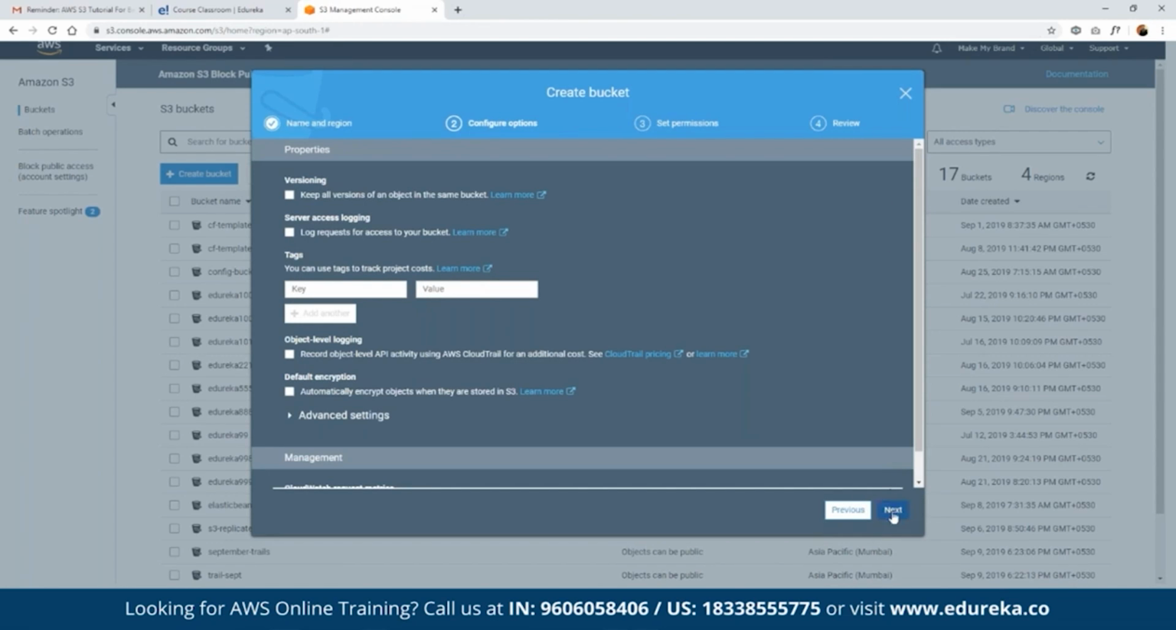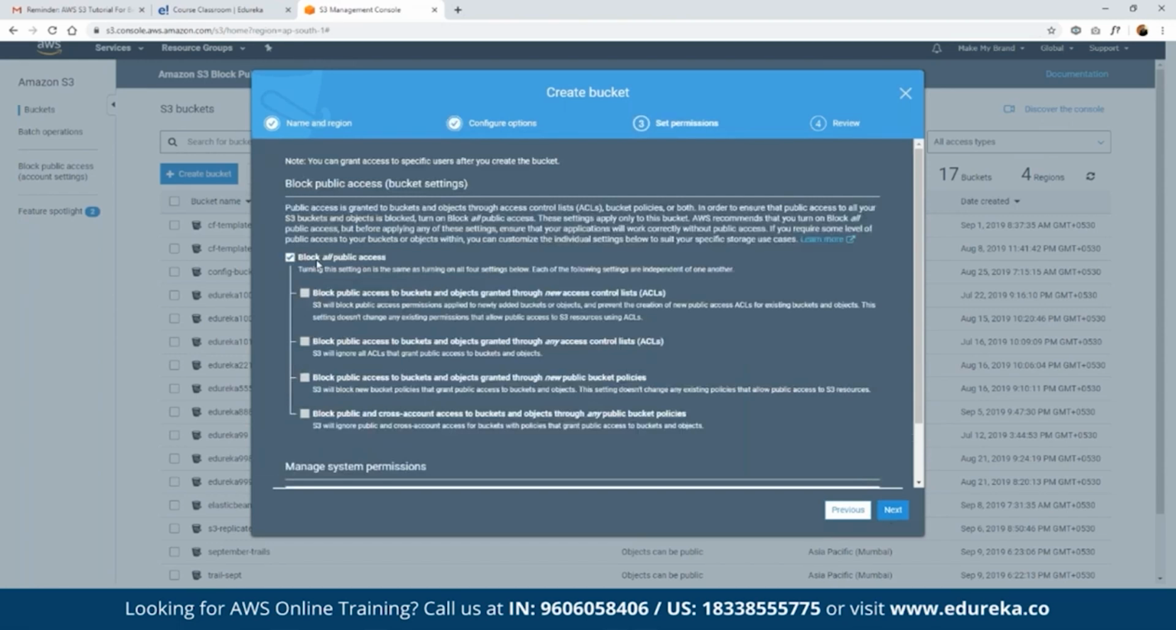Now, if we want, we can again keep all the settings by default. Here we can decide if we want to block all the public access. Suppose we want to make this entire bucket private, then we can keep it private, or if we want to allow public access to this bucket, then we can remove the public access from this part, right?